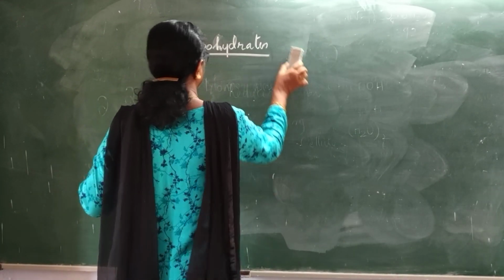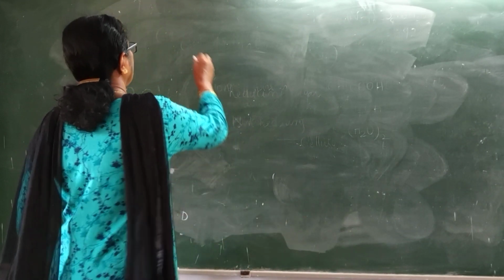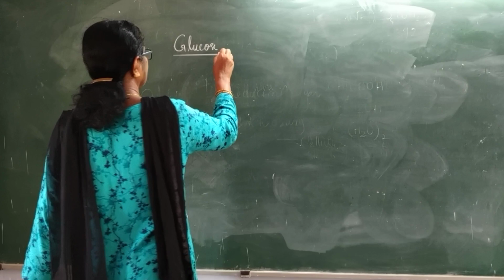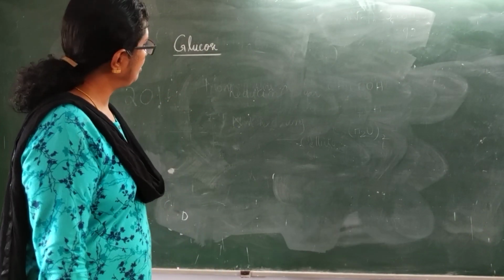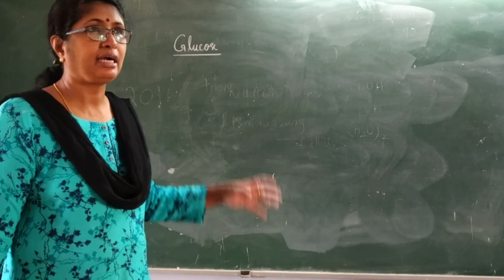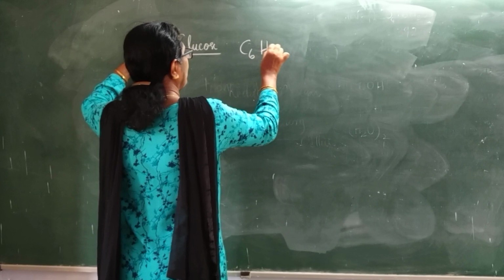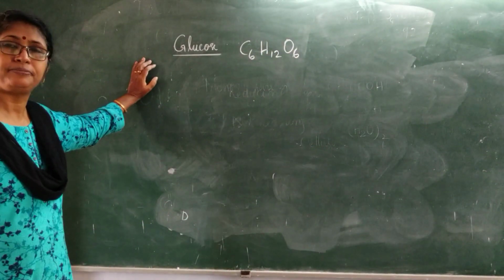Now we will go to the simplest carbohydrate, the monosaccharide glucose. After the determination of empirical and molecular formula, we have come to the conclusion that the molecular formula of glucose is C6H12O6.